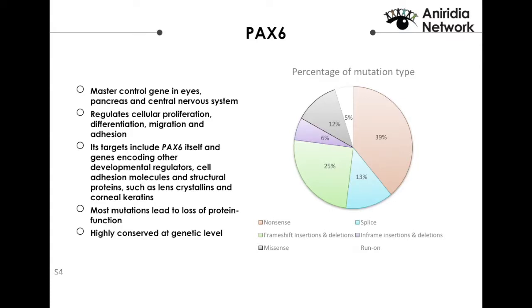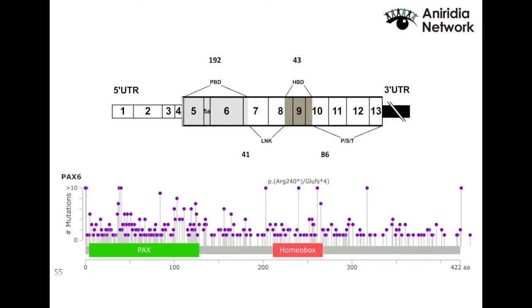And most of the mutations that we know of PAX6 lead to either a loss of function of the protein, or no protein being made at all. The only good thing, as I said, about PAX6 essentially is that it's highly conserved, so you can use other animals to study its effects, and that gives us a lot of opportunities, to be honest.